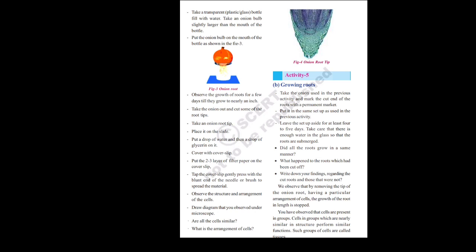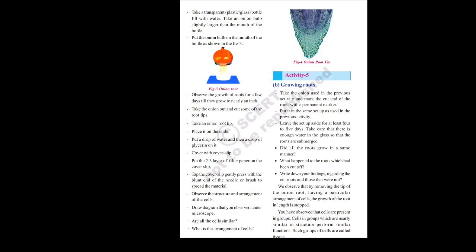And next, we have to gently press that cover slip on the slide which is containing the root tip, very smoothly, very gently. After that, we have to place it under a microscope and go through some observations. The picture under the microscope looks like the diagram which is showing on the screen. Okay, and what are the observations here? First observation, are all the cells similar? No, the cells are different from one another. Their shape is different, their arrangement is also slightly different.